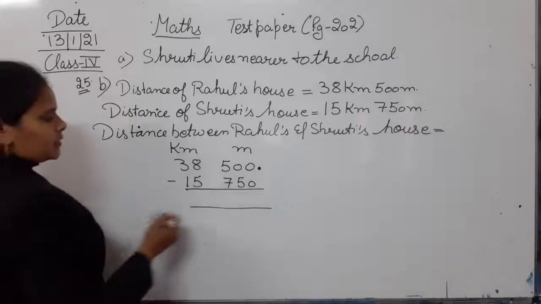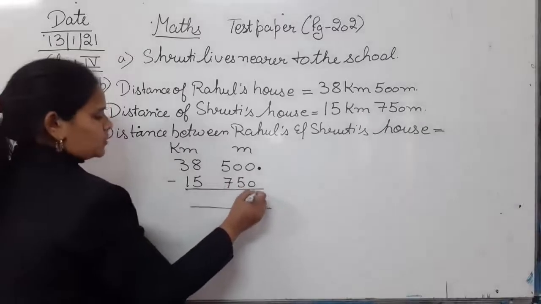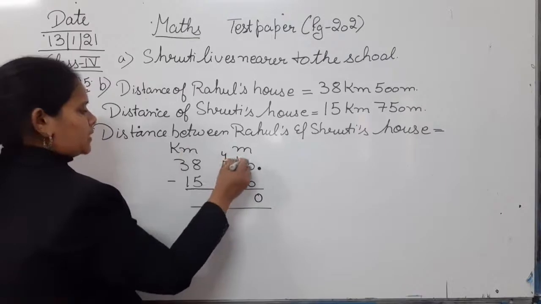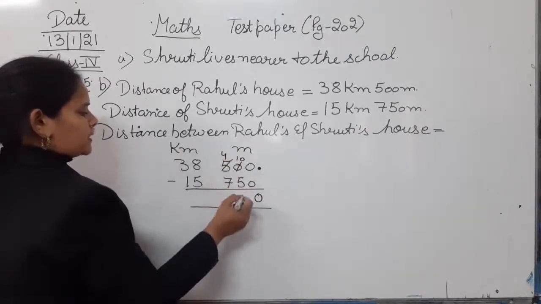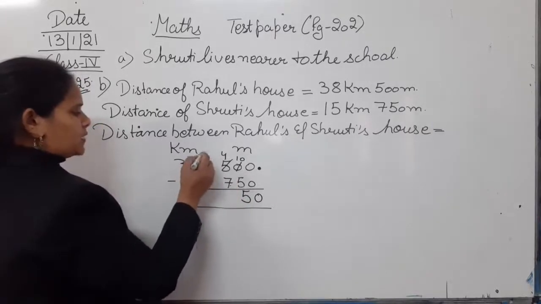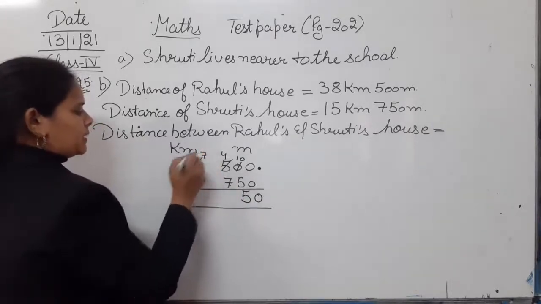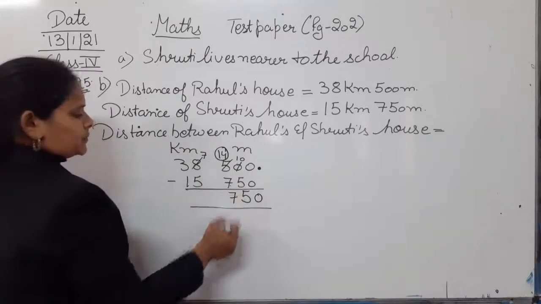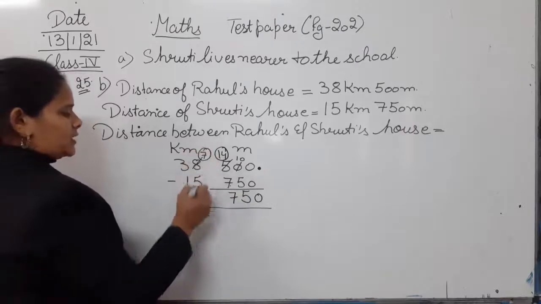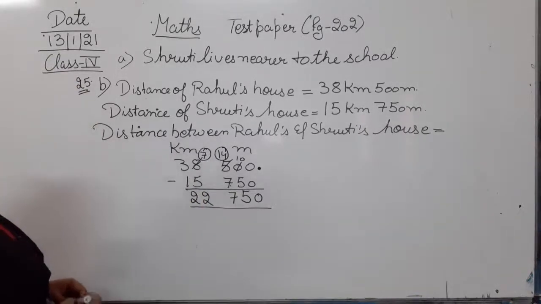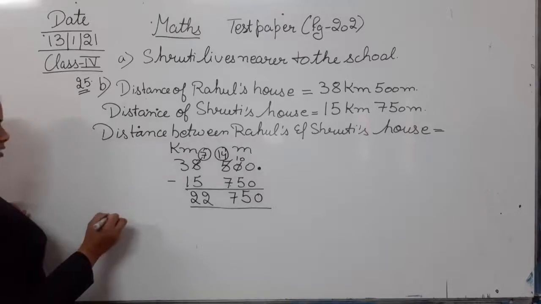Okay, so let's find out. 0 minus 0, 0. 5 we can't, so we will bring it from here, it will become 10, it will become 4. 10 minus 5, 5. 4 minus 7, not possible, so it will borrow from the next number, that is 8, and it will become 7, and it will become 14. 14 minus 7, 7. 7 minus 5, 2. 3 minus 1, 2. So that is 22 kilometers 750 meters.